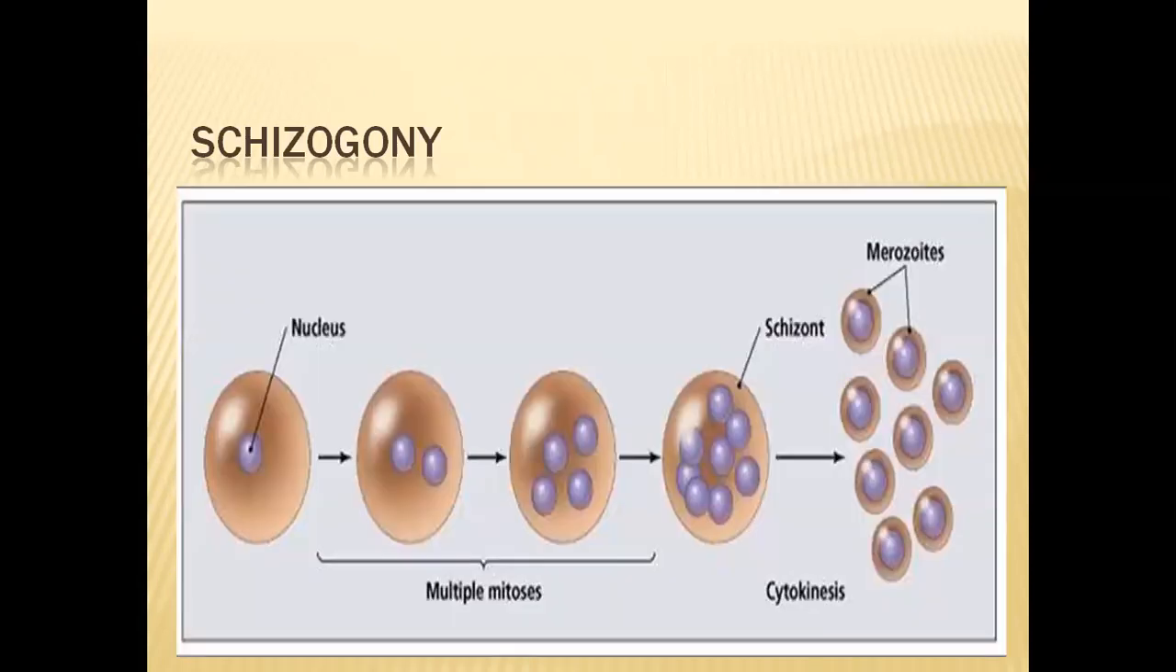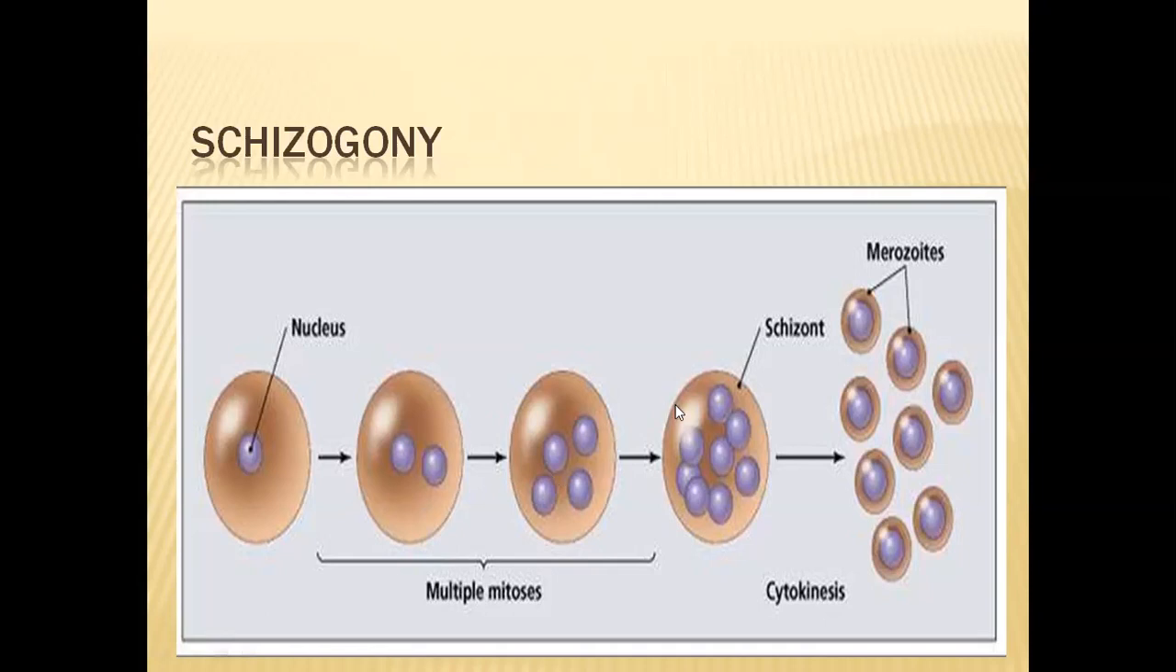So this is the diagrammatic representation of schizogony. In this schizogony, the first one is the mother cell. In this mother cell, this blue colored one is the nucleus. First of all, this nucleus undergoes multiple divisions. So first division, second division, third division, like this many divisions will take place in the nucleus of the mother cell. As a result, many nuclei will be formed.